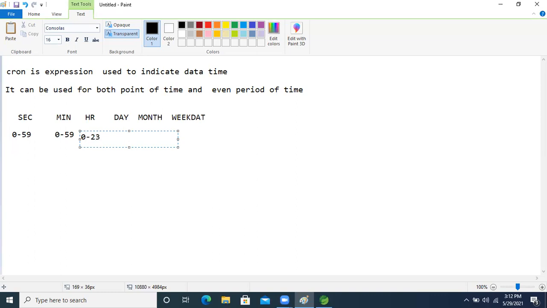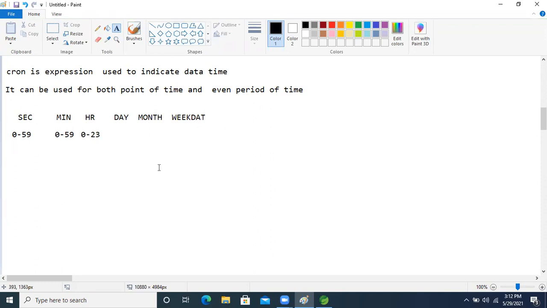There are 24 hours in a day, so the possibility is 0 to 23.